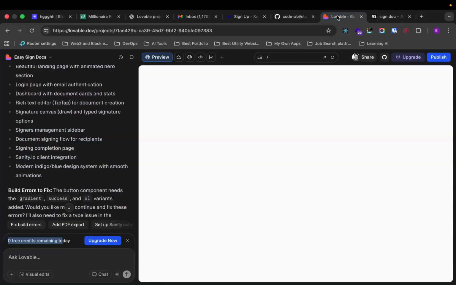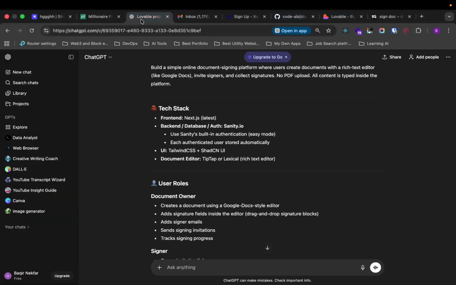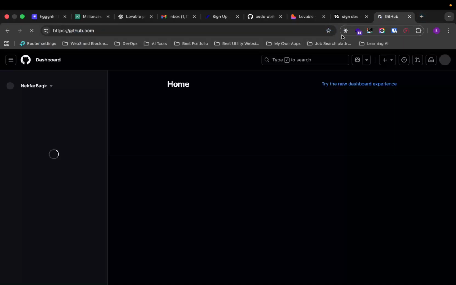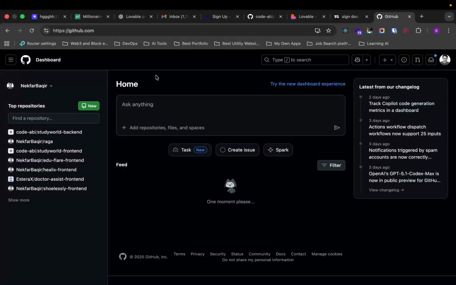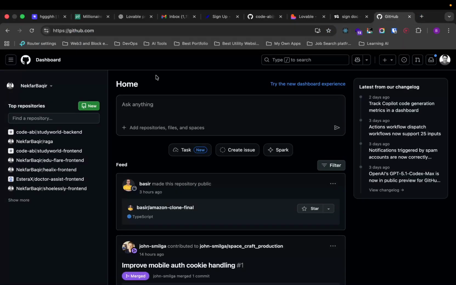Right. So now I'm going to go to my GitHub and create a project, because we are going to do these things from the very start till the end, until I deploy this project and it works fully fine.